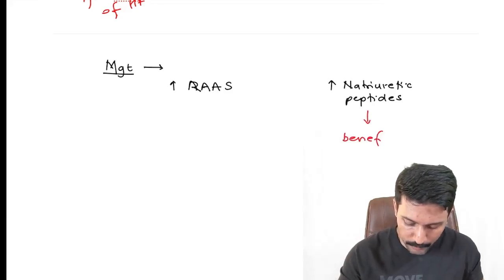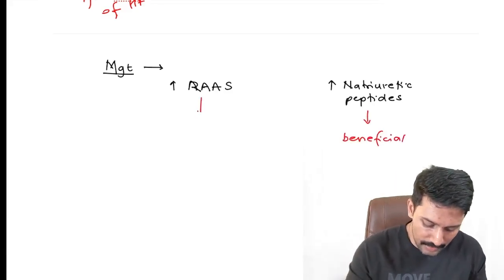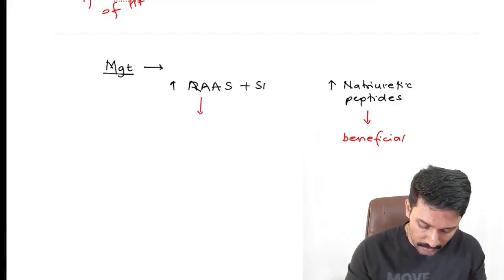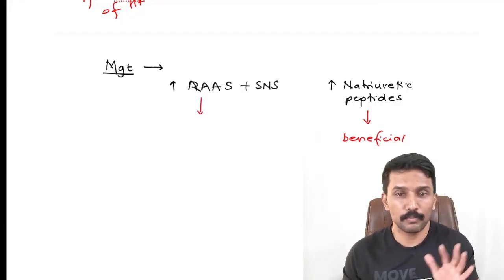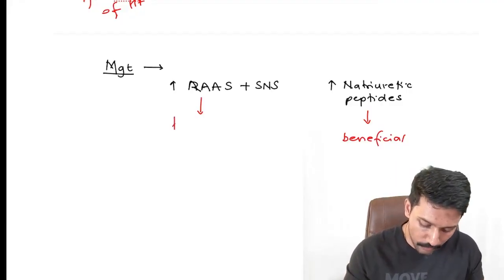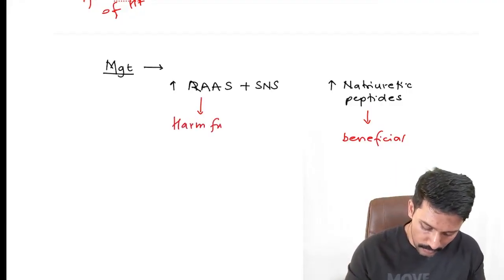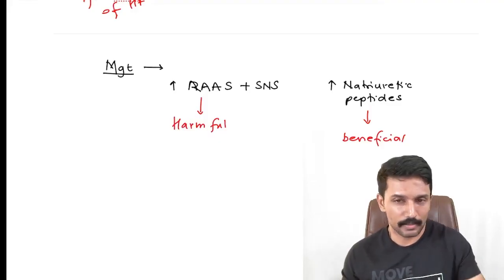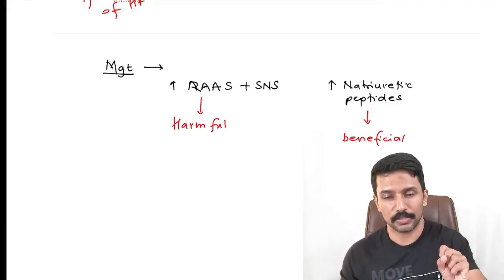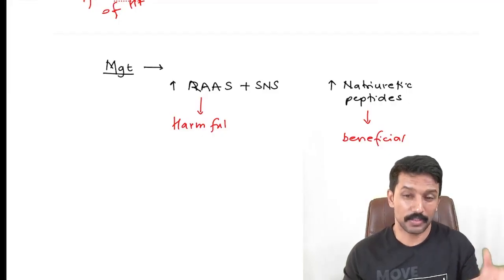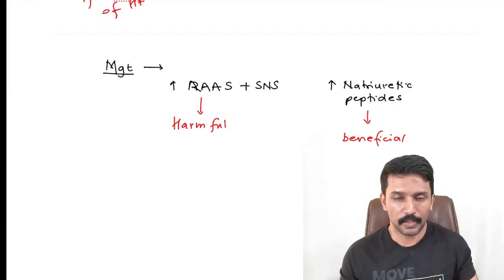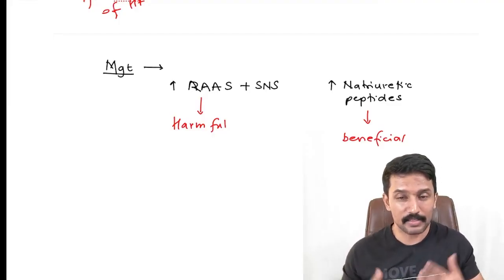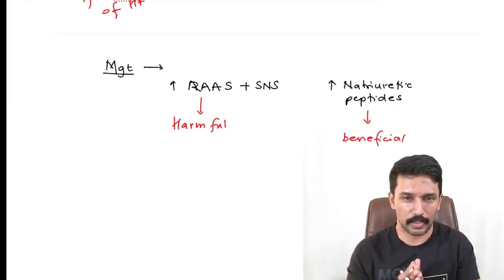But the increased activation of RAS and the sympathetic nervous system are harmful. Why? Because RAS causes vasoconstriction and increases the afterload, a burden on the already failing heart. RAS also increases aldosterone, increasing sodium and water reabsorption and the preload, another burden on the failing heart. So these are harmful.